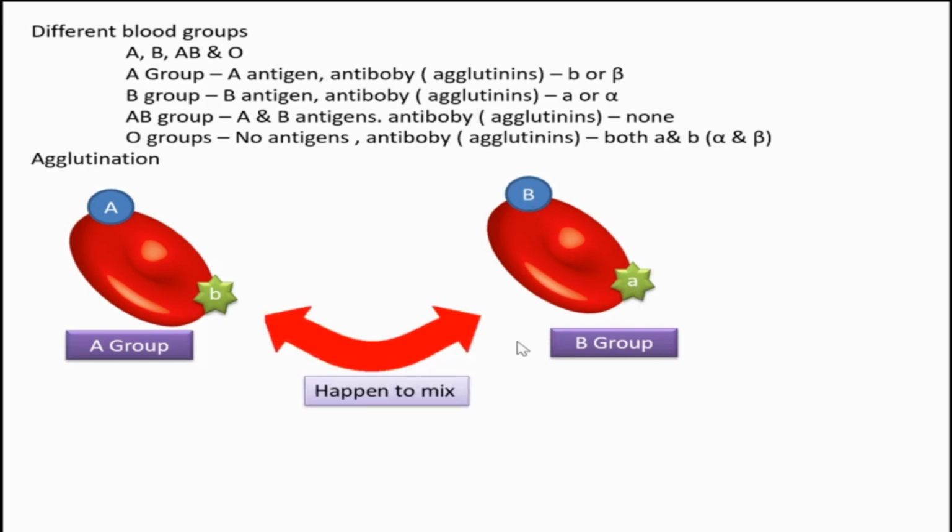If they happen to mix, how may this mixing occur? In what circumstances may a person of A blood group mistakenly receive blood from a B group person? In such cases, if the B blood group happens to mix with A blood group, what will happen?